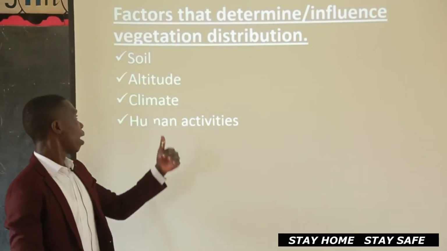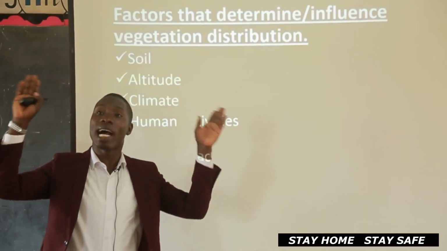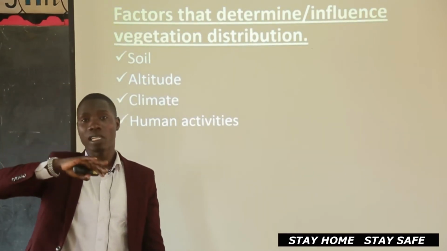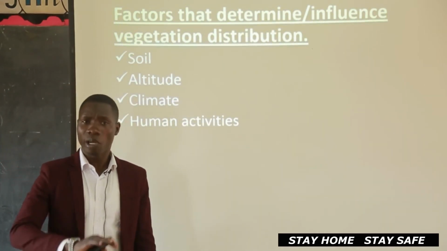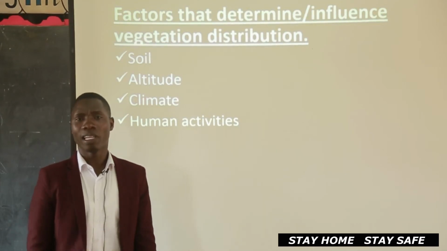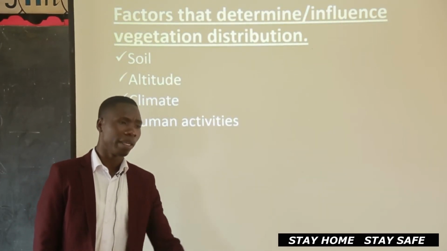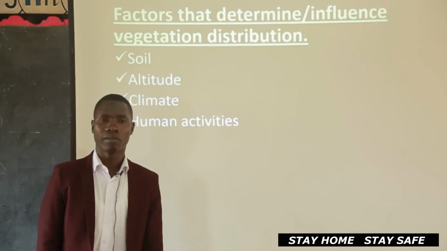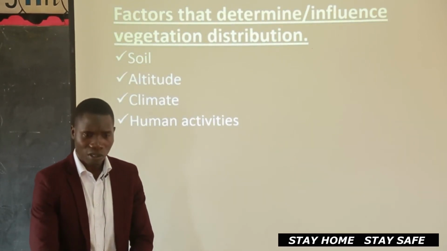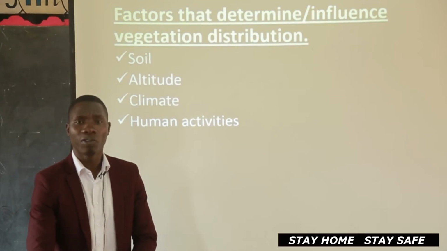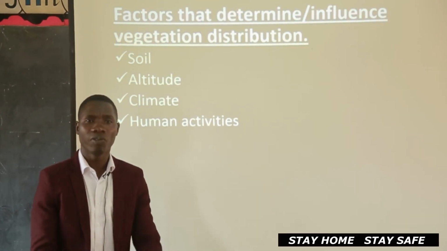So now, places that are too high, like on the top of a mountain, you don't find vegetation. Or if you find vegetation, it's very little compared to these other places when you are climbing the mountain from down. So you find the down part, the foothills of the mountain, it has very good vegetation.